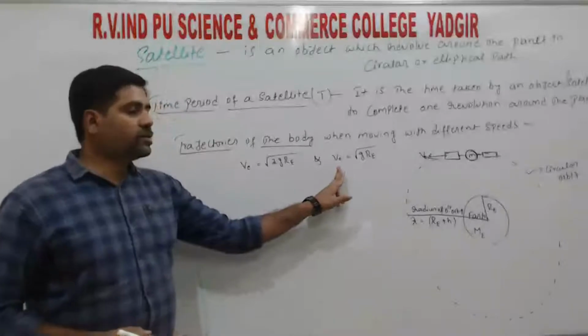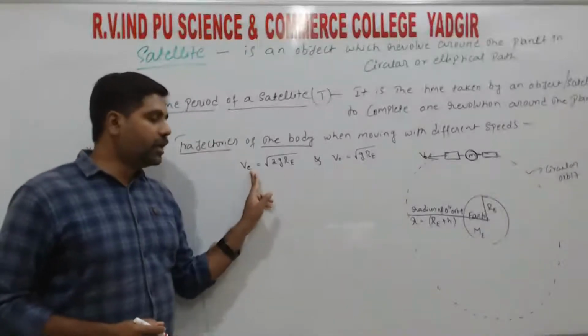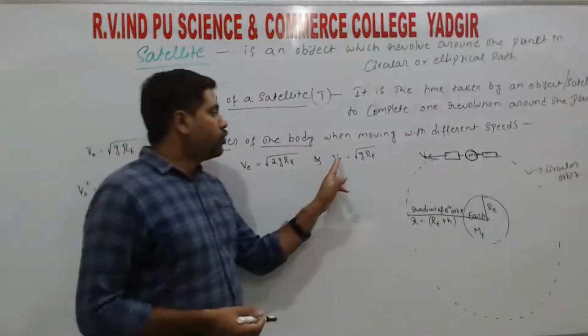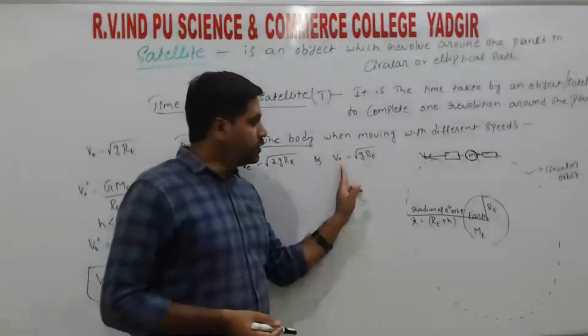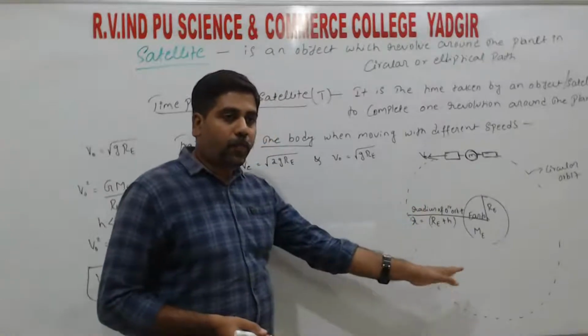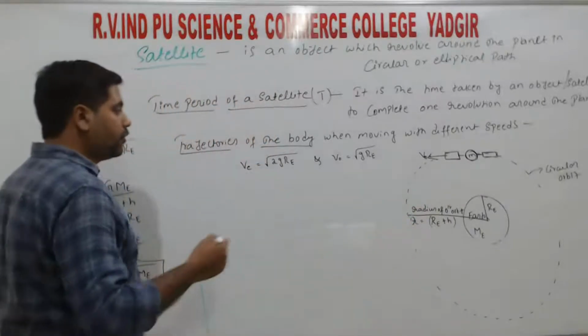So Vo is the orbital speed and Ve is the escape speed, right? So Vo orbital speed, ಈ ಸ್ಪೀಡ್ ಅಲ್ಲಿ ಹೋದ್ರೆ ಮಾತ್ರ ಈ ಆಬ್ಜೆಕ್ಟ್ ಏನಾಗುತ್ತೆ, it will trace the circular path, right? So first case